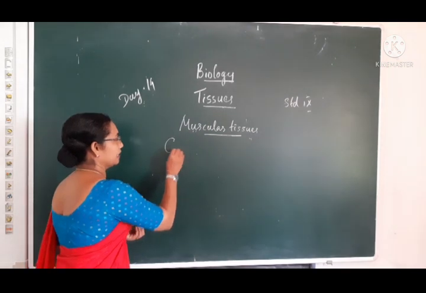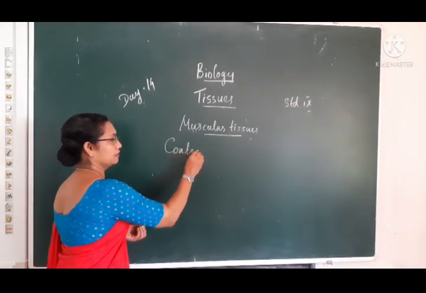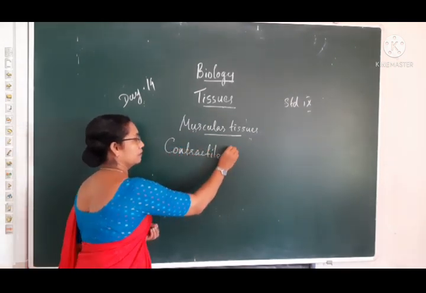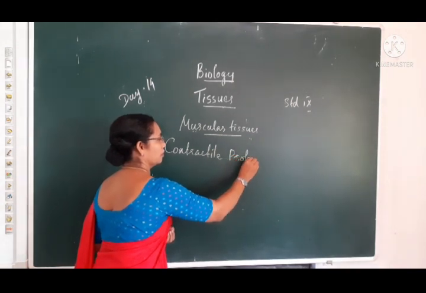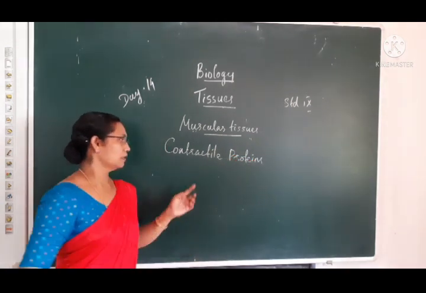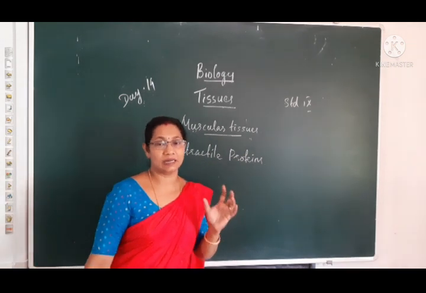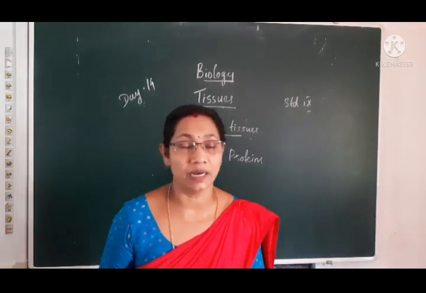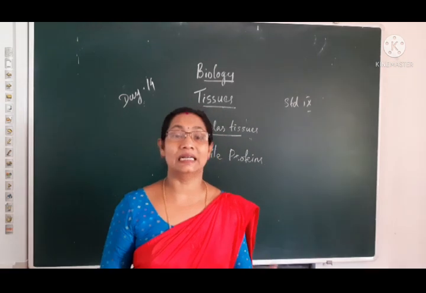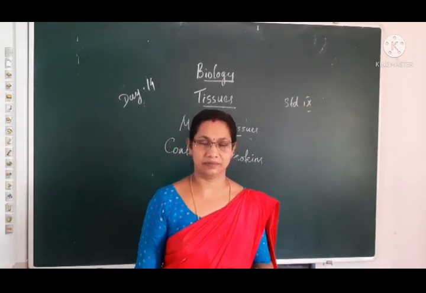What's the name? Contractile proteins. So the presence of contractile proteins helps the muscular tissues to undergo contraction and relaxation.